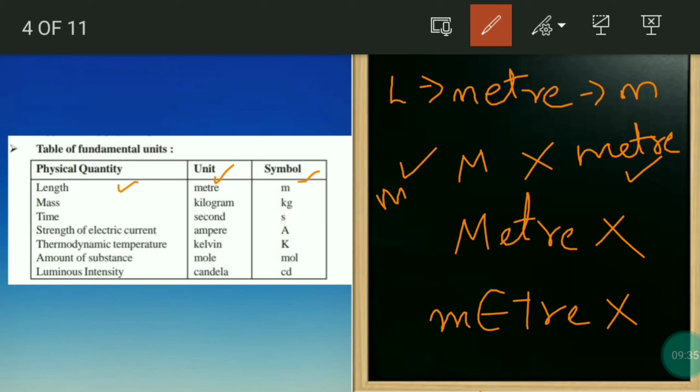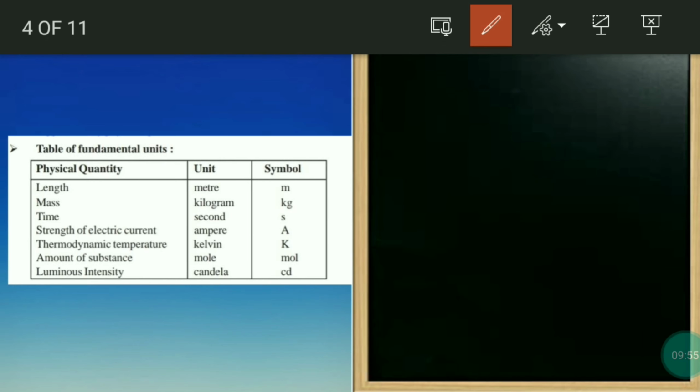Sometimes you will think you will write MTR, or MET with a dot. No, only meter or m, everything in small letters. These are the rules.